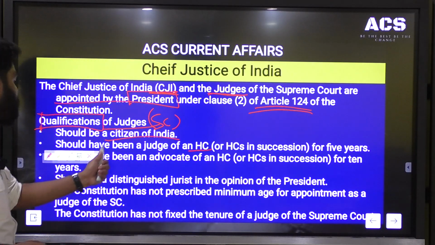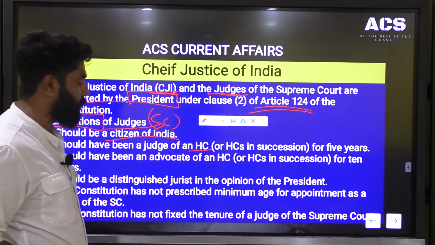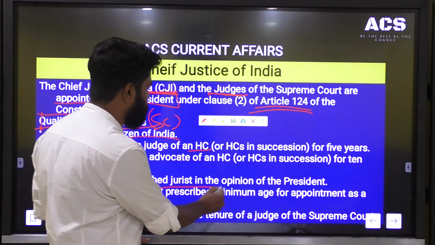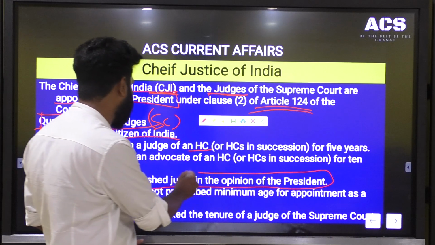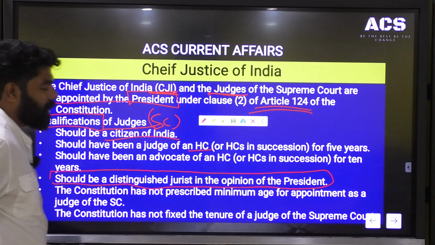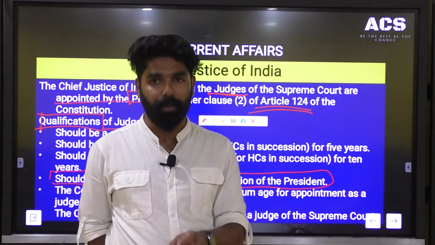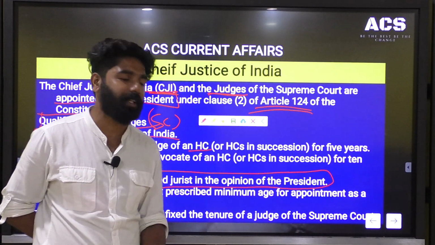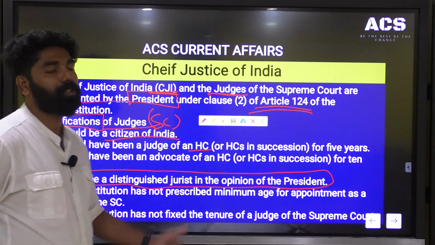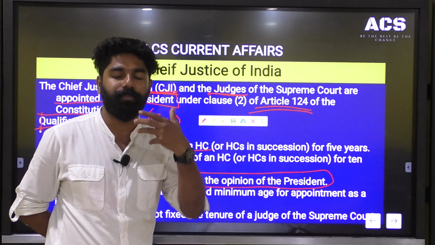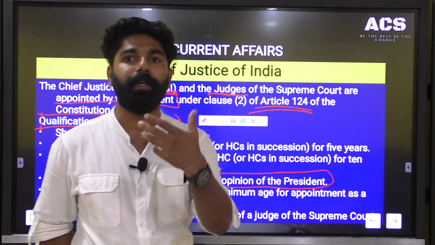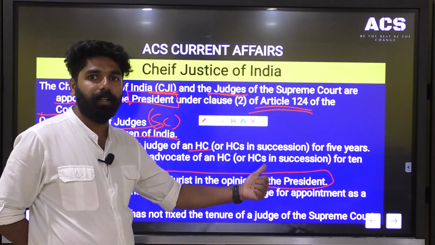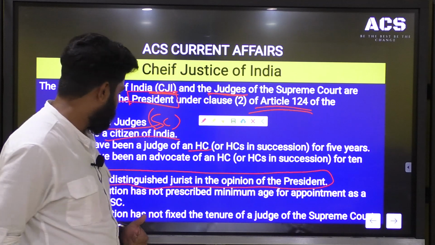There is also a specific provision for the Supreme Court of India: the person should be a distinguished jurist in the opinion of the President. So a person can be a Judge of Supreme Court if the President, in his or her opinion, considers the person a distinguished jurist.